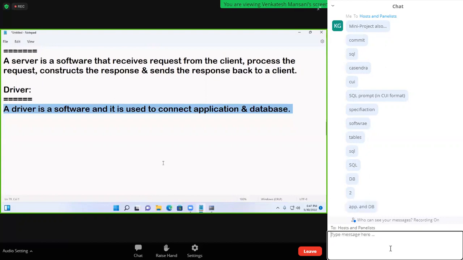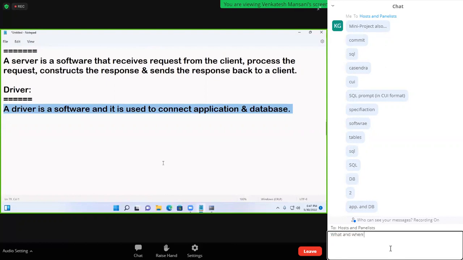Is a database application front end or back end? Application is front end, database is back end. Can we see the database? We cannot see the database. Okay, we can see the application. That is the SQL prompt, for example. Oracle is a database. We cannot see Oracle. We cannot see the backend.